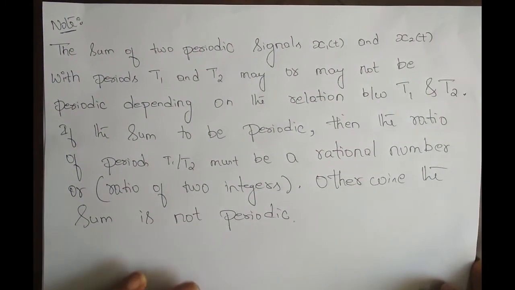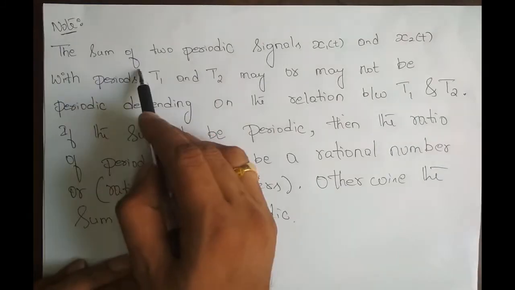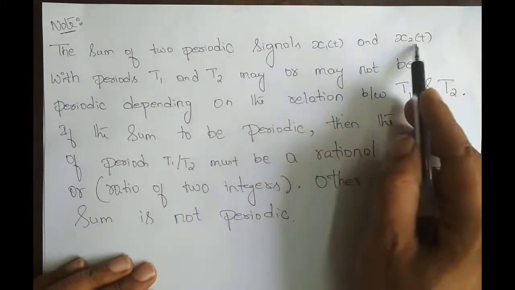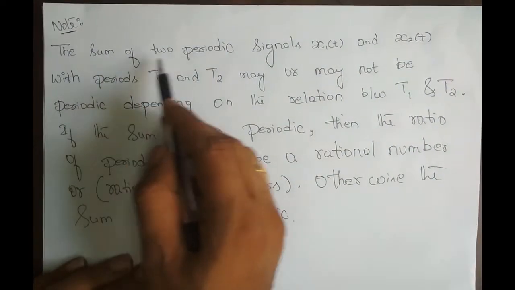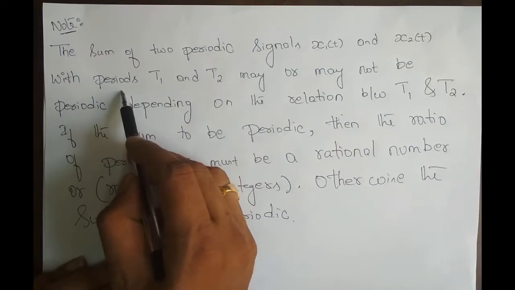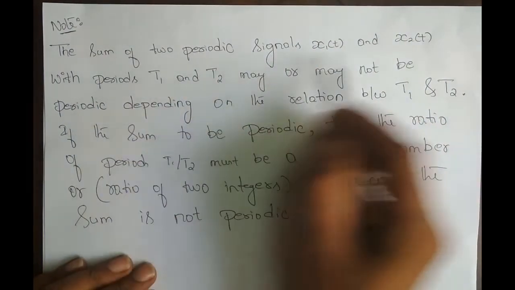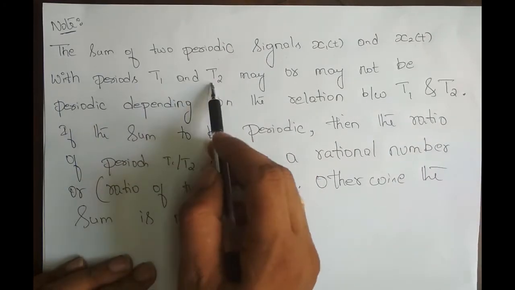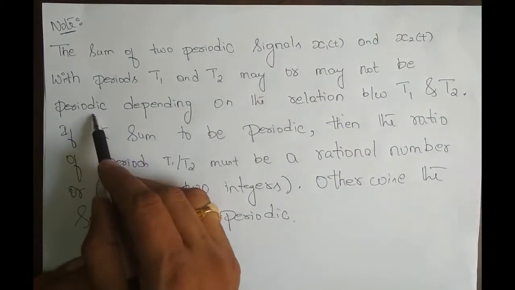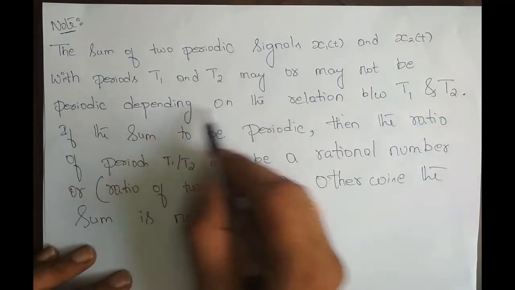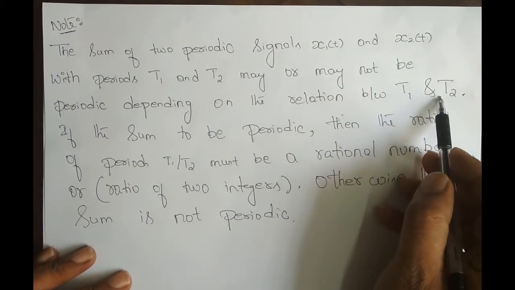So what does this note say? The sum of two or more, but just to convince you, I'm taking two signals. The sum of two periodic signals x1 of t and x2 of t, where x1 of t has fundamental period T1 and x2 of t has fundamental period T2, with periods T1 and T2, may or may not be periodic. The sum of these two signals may or may not be periodic depending upon the relationship between T1 and T2.